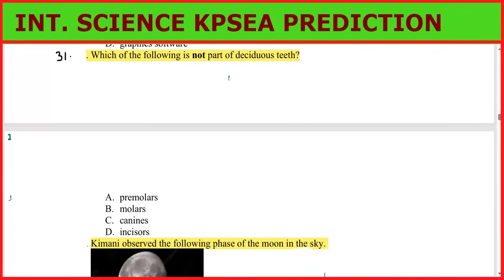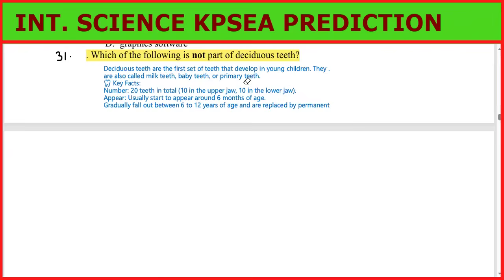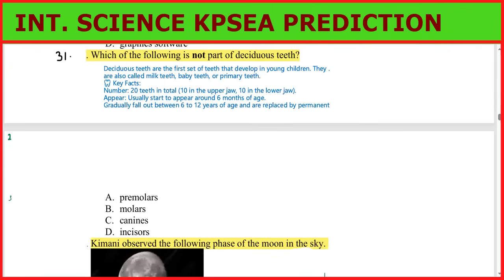This question is tricky, as people cannot imagine the deciduous teeth. First of all, let us study something little here. So what can we learn? Deciduous teeth are the first set of teeth that develop in young children. They are also called milk teeth, baby teeth, or primary teeth.